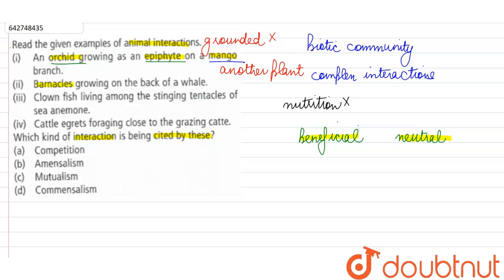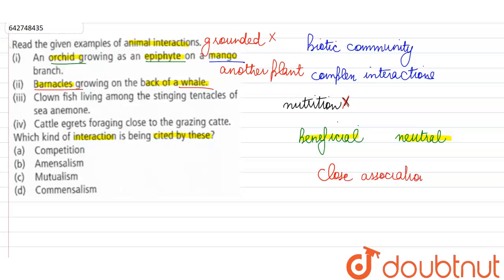Next, barnacles growing on the back of a whale. Again, a similar situation. When barnacles are growing, then wherever the whale is going to swim, they also get to travel with the whale, and they are also going to get nutrition or get their prey in the vicinity of this whale. So the whale is not affected. The barnacles are not harming the whale in any way. They are not sucking its blood. They are not taking nutrients from it. They are just growing in close association with the body of the whale.